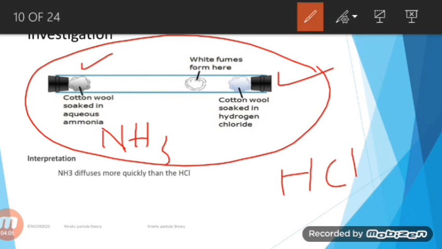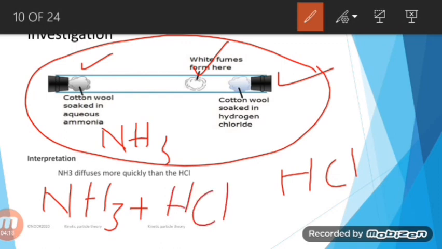which is HCl. And here you can observe a very small white ring, and this ring is ammonium chloride, because we know whenever ammonia reacts with hydrogen chloride, it will produce ammonium chloride along with water. So this small ring is representing ammonium chloride. Now if you look at the apparatus, you will see that this ring is slightly towards HCl.